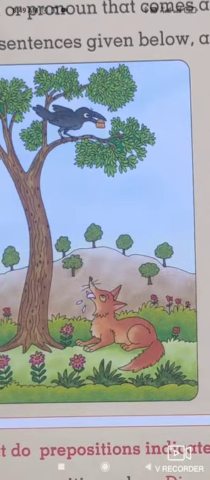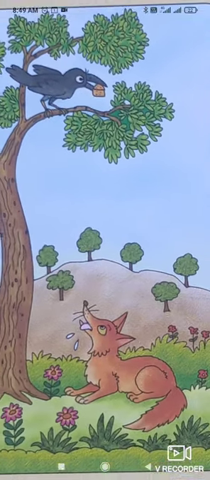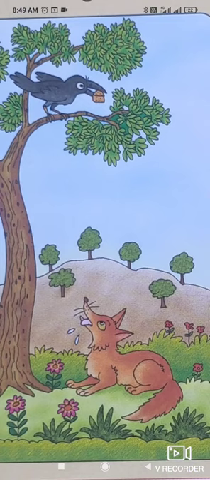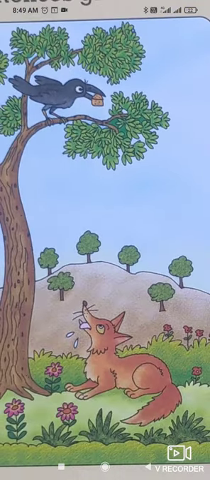Here is the picture. These sentences are related to this picture. A crow sat on the branch of a tree. Secondly, there was a piece of cheese in its beak. Here is a picture of cheese in the beak of the crow. Its is a pronoun, and of cheese is a noun.